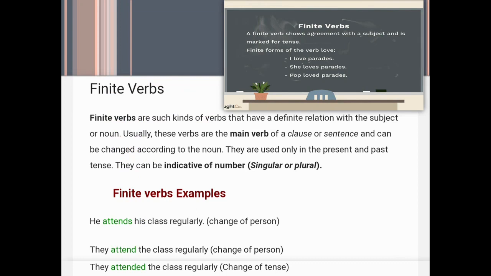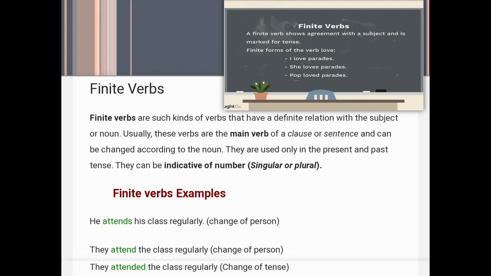First type is finite verbs. Finite verbs are such kind of verbs that have a definite relation with the subject or noun. Usually these verbs are the main verb of a clause or sentence and can be changed according to the noun. They are used only in the present and past tense. They can be indicative of number as singular or plural. So we can say finite verbs are used in present or past tense according to the subject, whatever is coming in the sentence, and according to the number of the subject, that whether the subject is singular or plural.